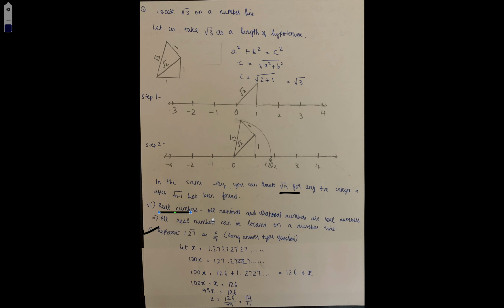Real numbers. All rational and irrational numbers are categorized as one group, real numbers. All rational plus all the irrational numbers, not addition. It is the set of all rational and irrational numbers that are known as real numbers. And one point is all real numbers can be located on a number line. Example, root 3 can be located, rational number can be located. So this one you should understand. All the numbers that we have done till now are real numbers.